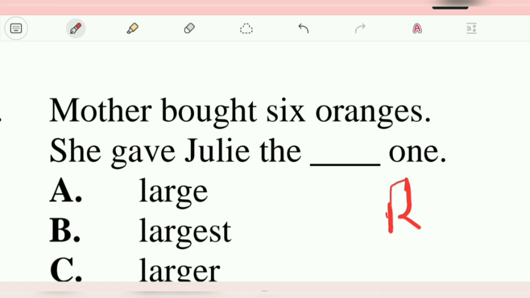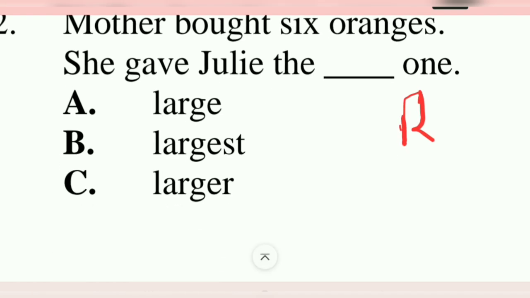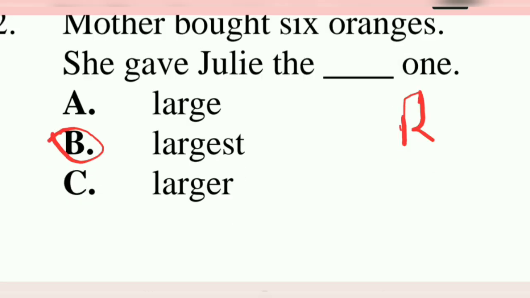Mother bought 6. Repeat. Big R. Mother bought 6 oranges. She gave Julie the one. So of the 6, she gave her the biggest one. Remember, it's more than 3 that we'll be looking at comparing here. It's all of 6. So she gave her the biggest one.